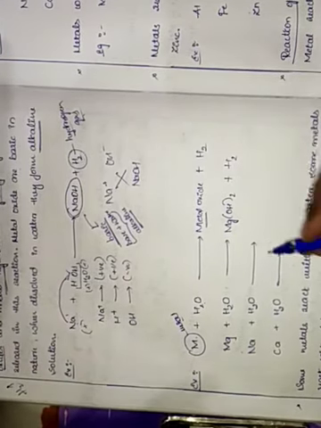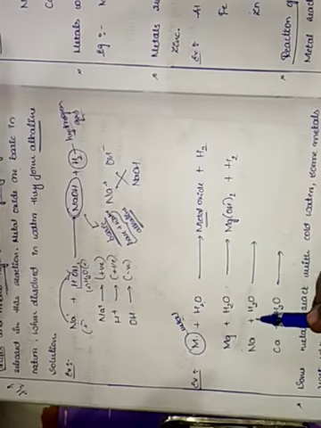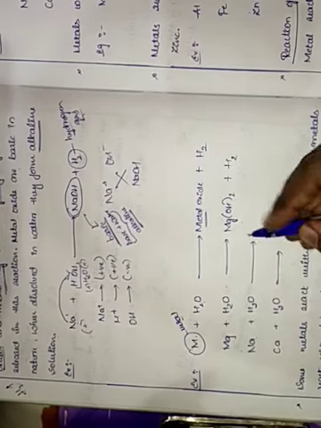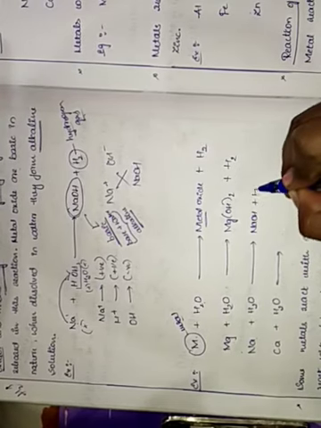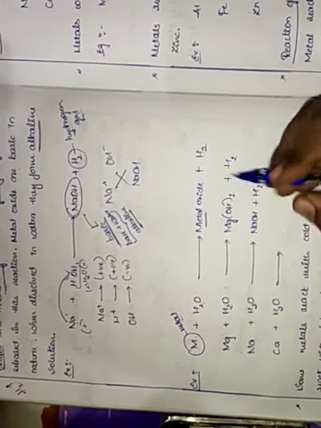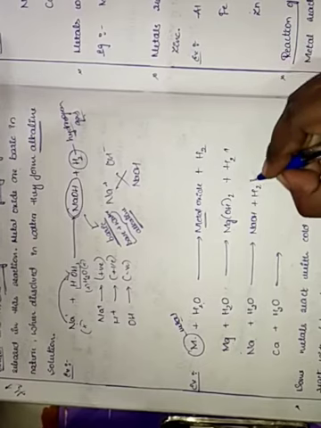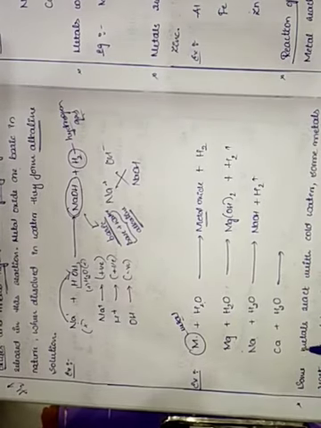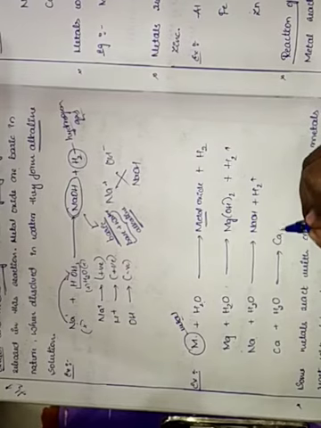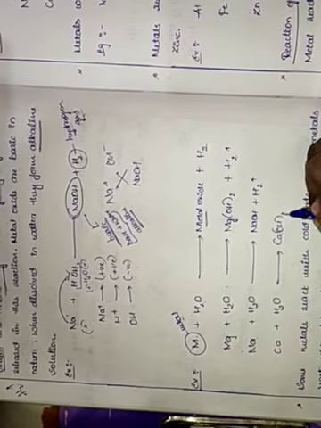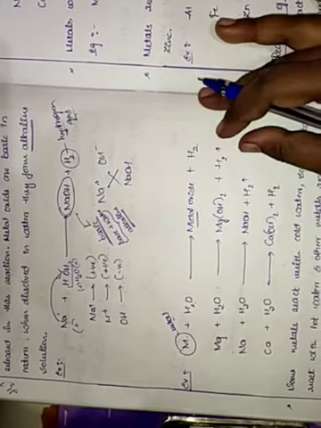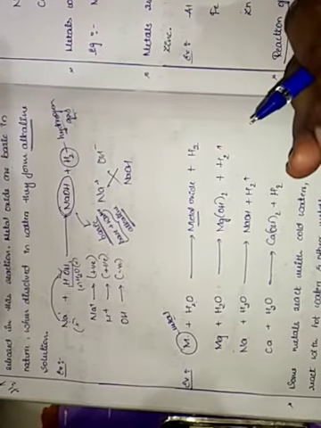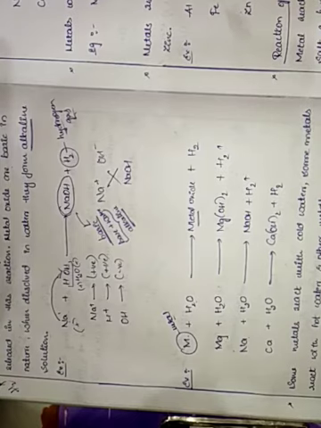Similarly sodium reacts with water to give NaOH plus H2 hydrogen gas. And calcium reacts with water to form Ca(OH)2 plus H2. Clear, children? This is how reaction of metals with water takes place.